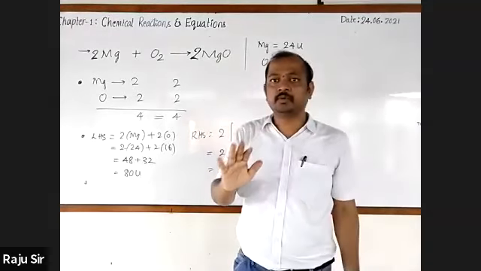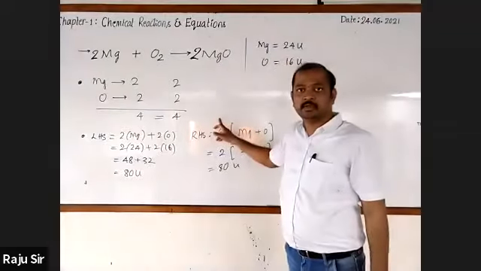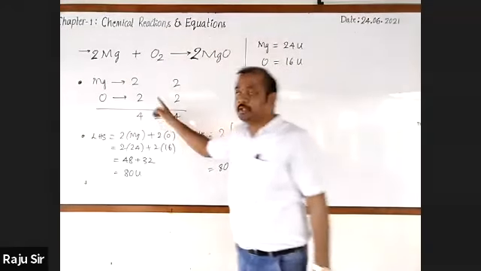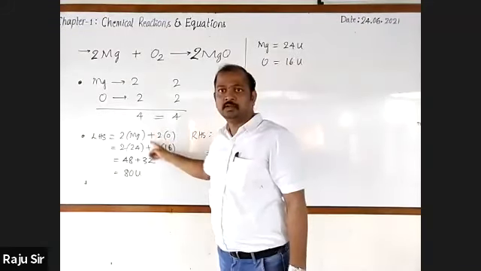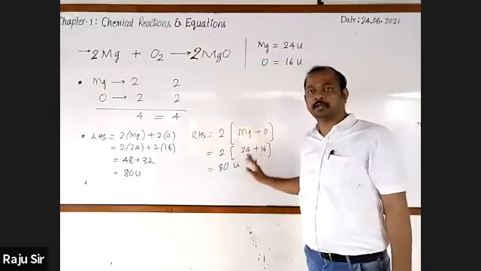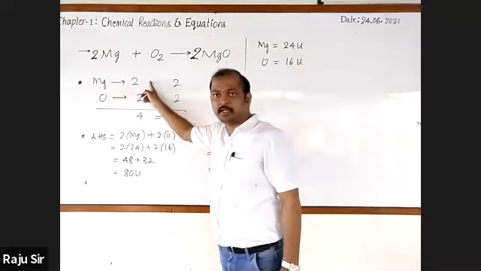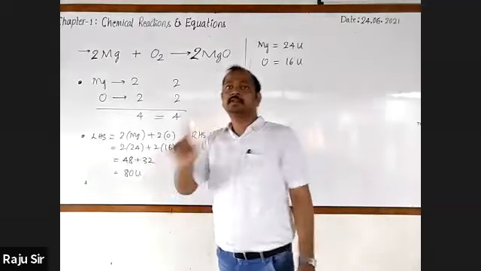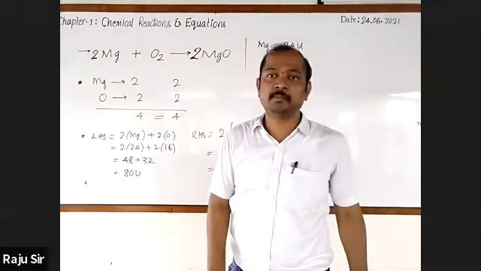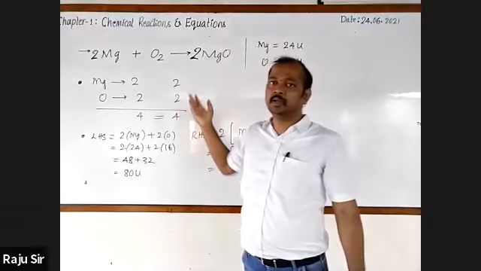Next, in a balanced chemical equation, the mass of the reactants is equal to the mass of the products. Third point, a balanced chemical equation satisfies the law of conservation of mass. Fourth one, just you can give one example.